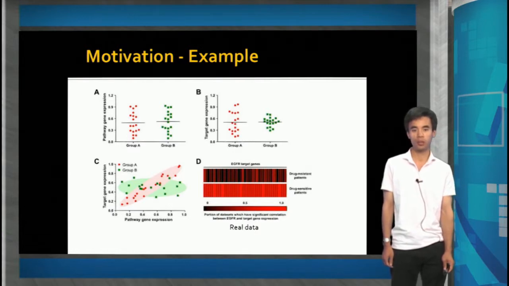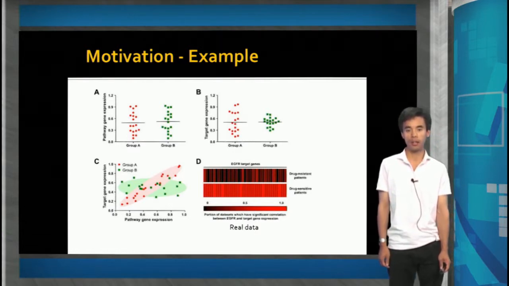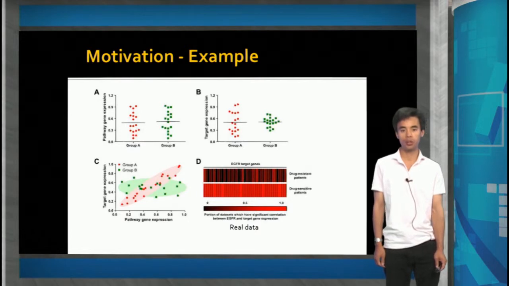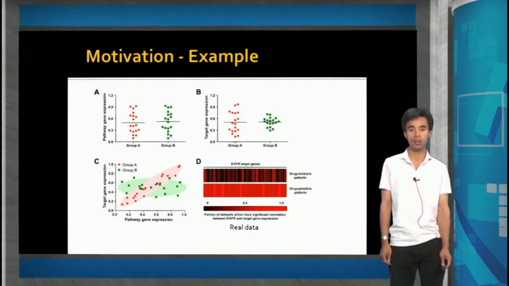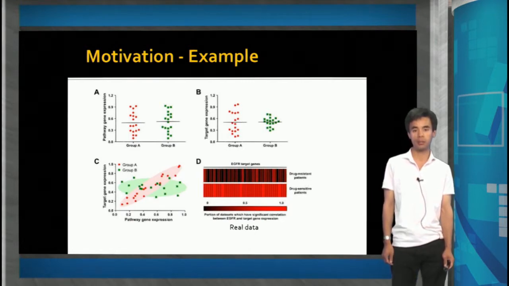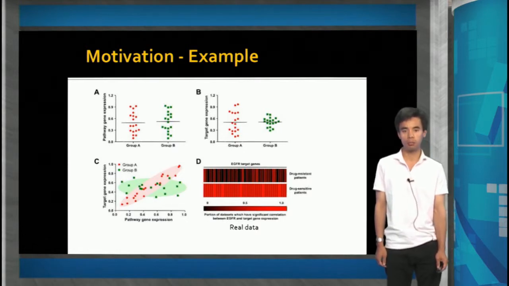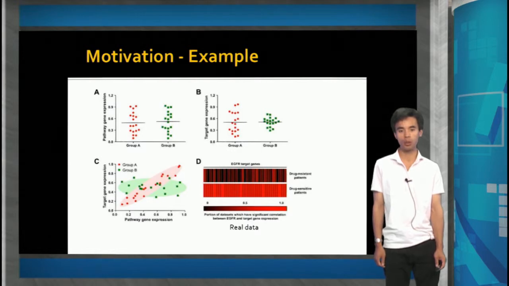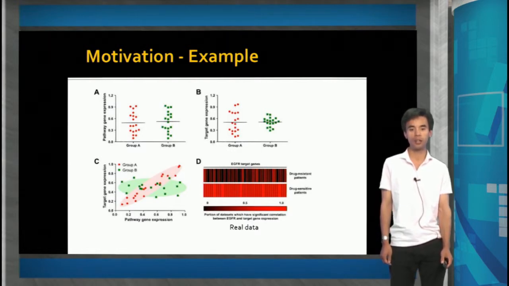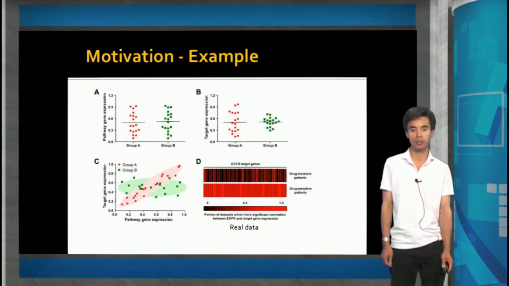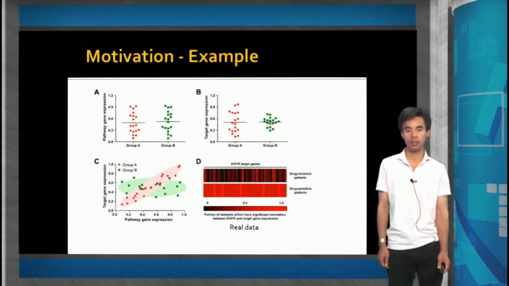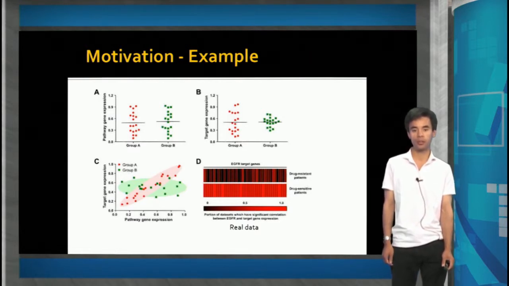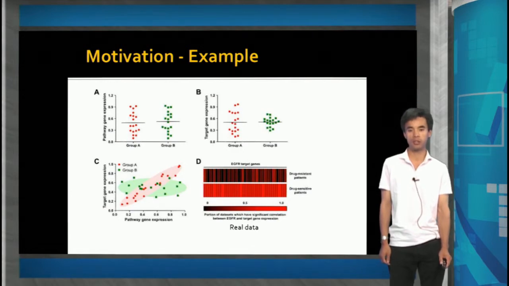Figure D is made with real patient data. I compared the proportion of EGFR target genes with significant expression correlation with EGFR itself in tamoxifen-treated breast cancer patient samples. As you can see, there are more target genes with significant expression correlation with EGFR in tamoxifen-responsive patient samples than tamoxifen-resistant patient samples. I will elaborate on this basic concept and show how to use it to find phenotype deterministic genes.